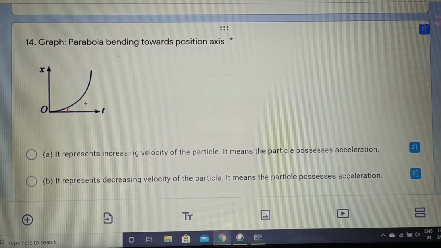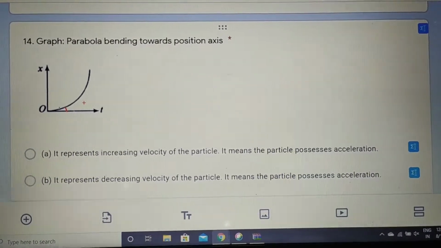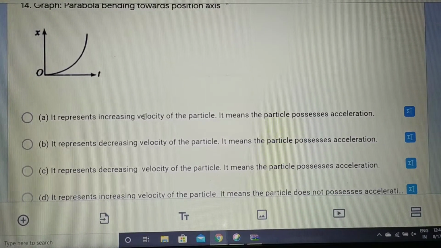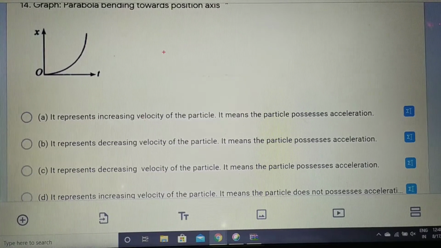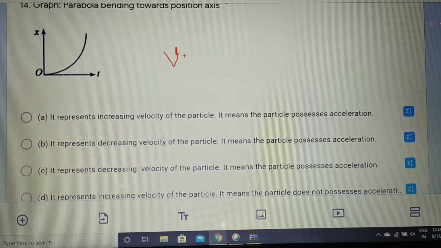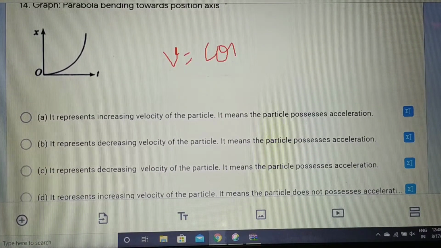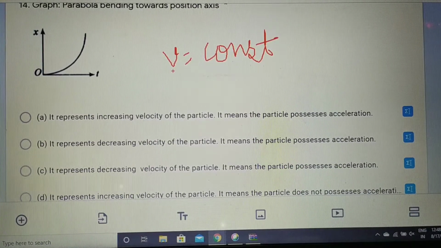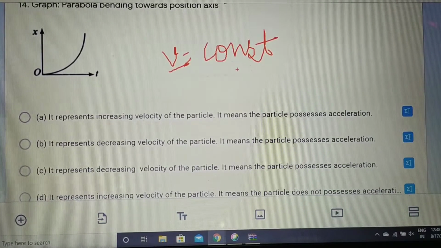If the velocity is increasing, what does it say about acceleration? You understand that if velocity is increasing, that means there will be some acceleration, okay. If velocity was constant, it was not increasing with time. So we already know how we find acceleration. Acceleration is the rate of change of velocity. If the rate of change of velocity is constant, then acceleration in that case will be 0, or we can say no acceleration.